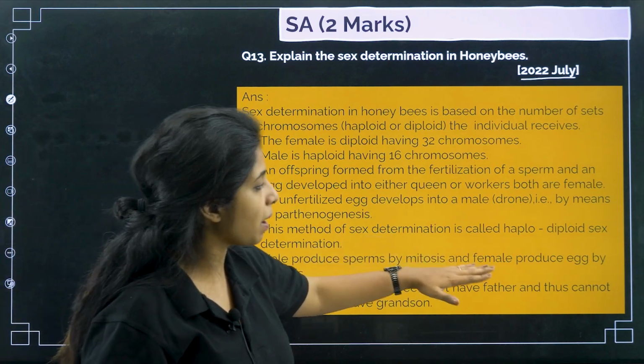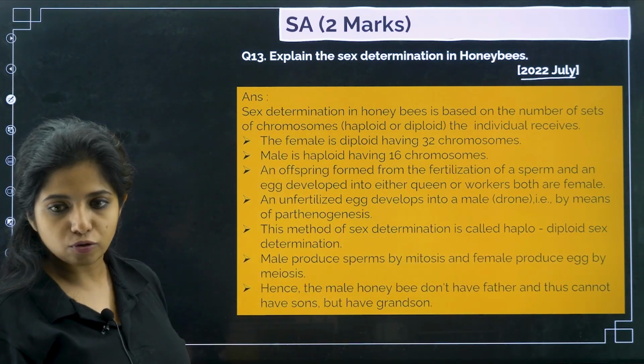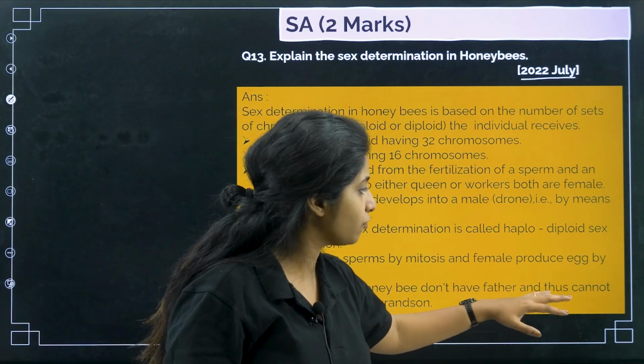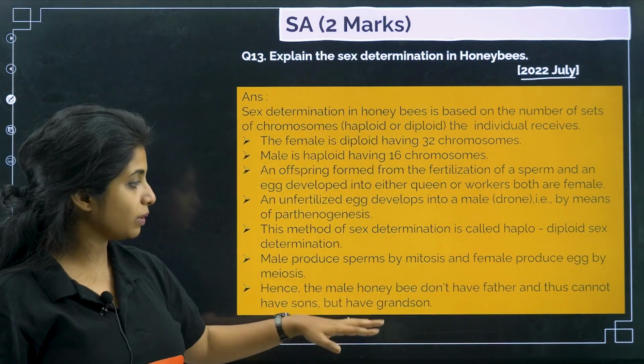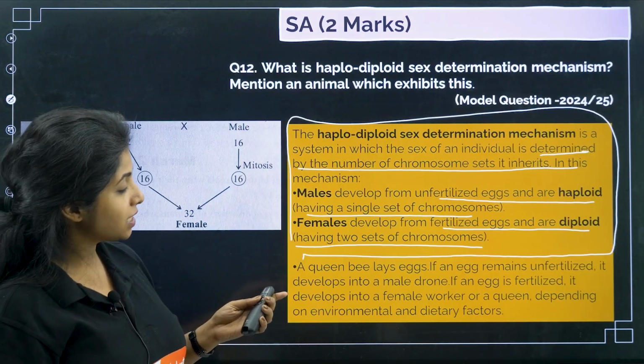Males produce sperms by mitosis and females produce eggs by what? Meiosis. They will have the number of chromosomes, right? Hence the male honeybee does not have a father and thus cannot have sons, but they have grandsons. So what do you mean by that? That they do not have grandsons? This is there in your NCERT.